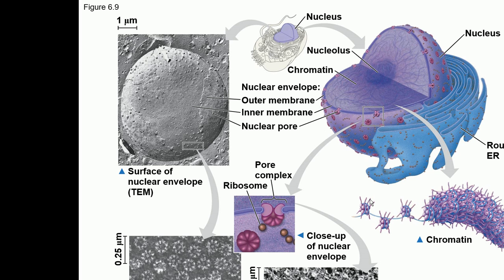But when the cell starts dividing, this chromatin gets more condensed, and it takes the shape of chromosomes. Every species has a specific number of chromosomes. Like humans, we have 46 chromosomes, and these chromosomes have a specific shape.